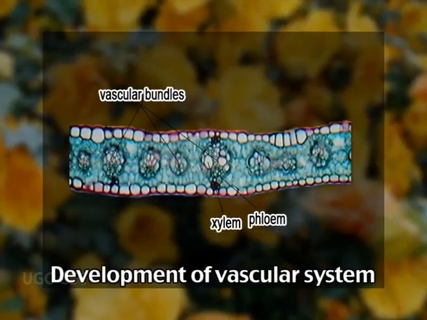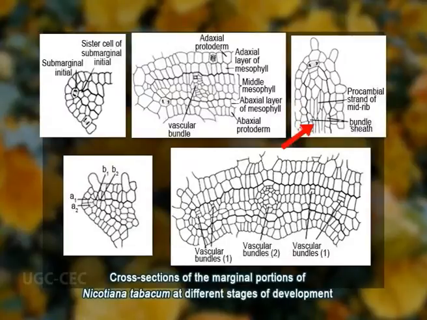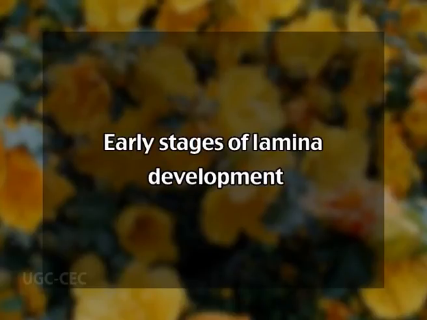The development of the vascular system or veins of a leaf is an integral part of leaf growth. The primary vascular tissue of the leaf blade and petiole form a system continuous with the leaf trace with which they are joined. All parts of this system differentiate from procambium, but the time of maturity differs in the different parts of the leaf. The procambium of the midvein in a dicotyledon is differentiated in the early leaf axis, that is, in the early stages of lamina development.